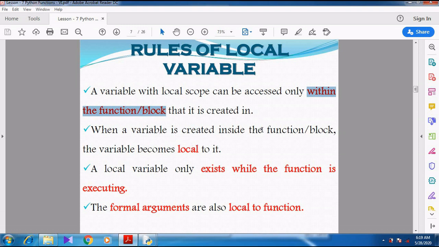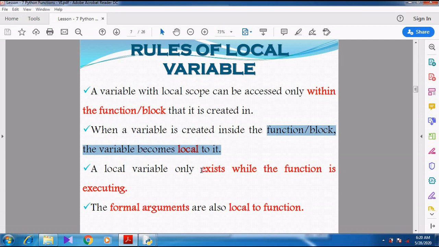When a variable is created inside the function block, it becomes local to it. Local means it is accessible only inside, not outside. It is not a global variable. We cannot use that variable throughout the program. We can use it only inside the particular loop or function.